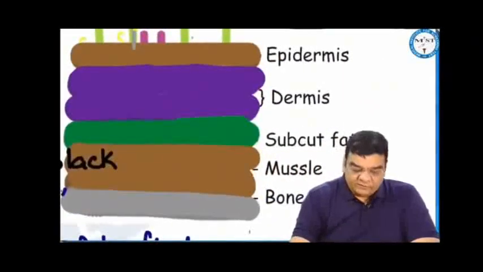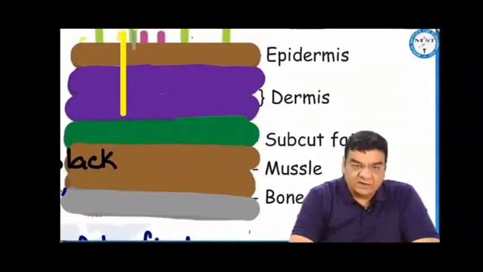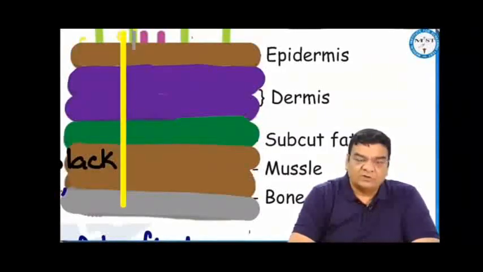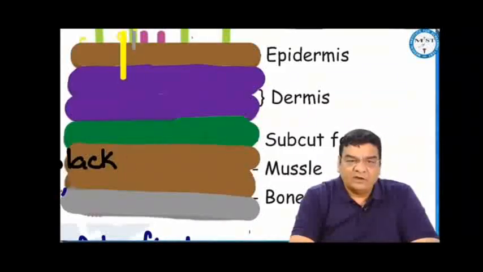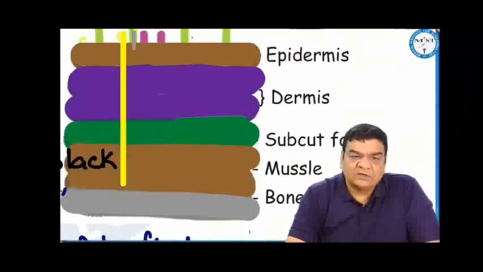For example, if suppose only the epidermis is involved, then it is first degree. If dermis is involved, then it is second degree. If subcutaneous fat is involved, third degree. If muscle or bone is involved, fourth degree. Second degree can be divided into second degree superficial when only superficial dermis is involved, second degree deep when deep dermis is involved. So that is how we can classify: first degree epidermis, second degree dermis, second degree superficial dermis, second degree deep dermis, third degree subcutaneous fat, and fourth degree muscle or the bone.